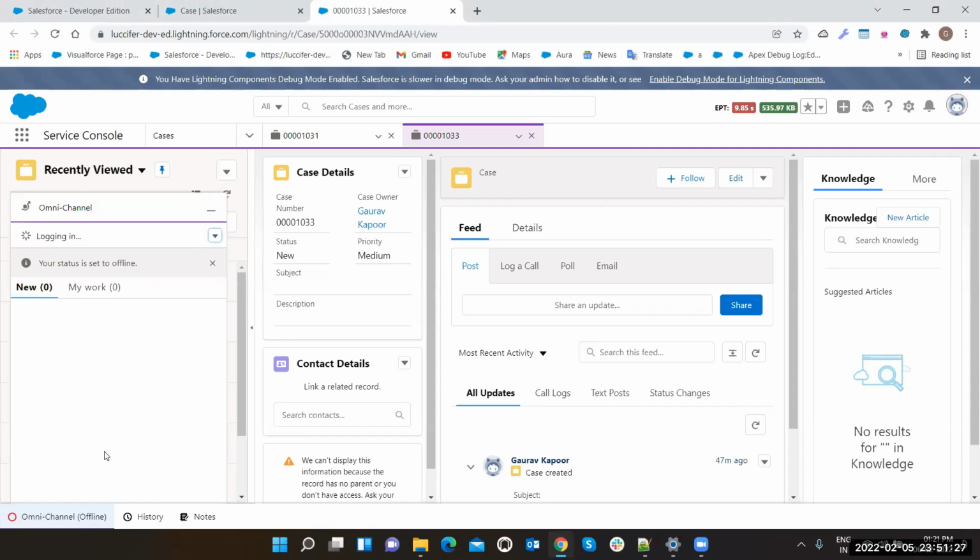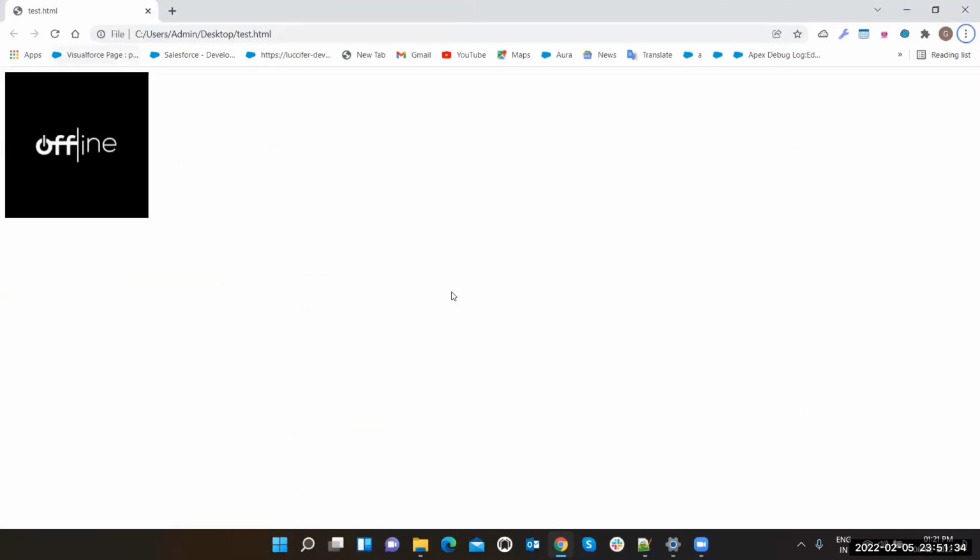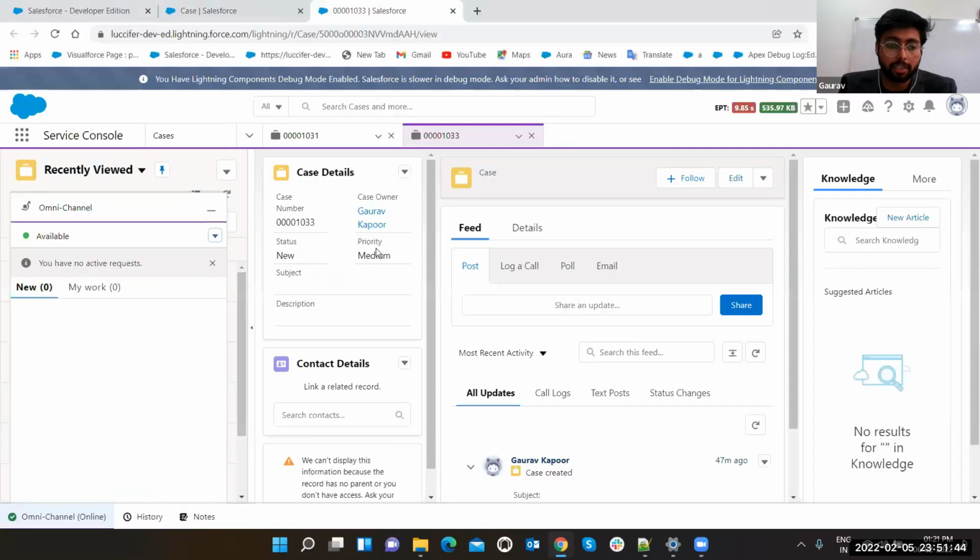Let's make it available. It is logging in. It is logged in. Now let's come back to this and see it is showing me offline. See, let's refresh it. It's not getting online. Okay, so let's work with omni-channel now. You cannot work with live agent in this. You have to make your omni-channel here.